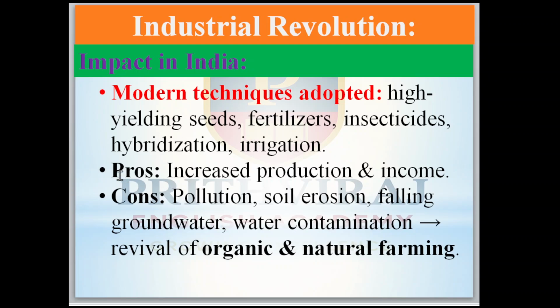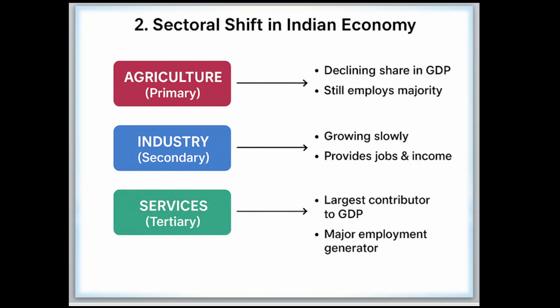Here are the positive points, the advantages of this industrial revolution: it increased production and also increased incomes. The demerits are that it creates pollution, soil erosion, falling groundwater levels, water contamination, and a revival of organic and natural farming.